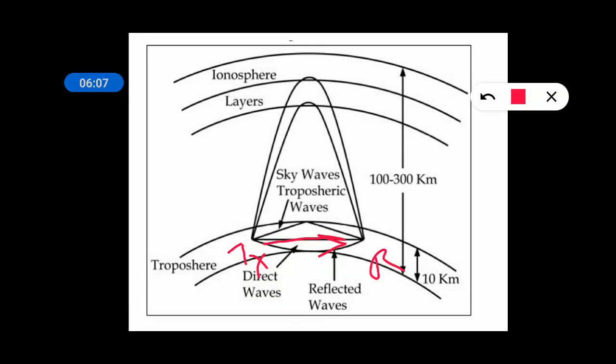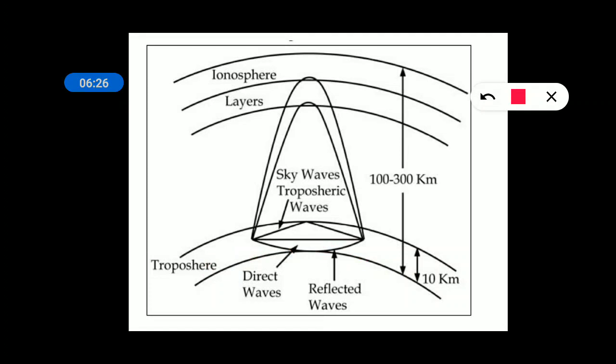So when a wave glides over the earth surface and finally reaches receiver, that is called your ground wave propagation, something like this, gliding of EM waves over the earth, that is called ground wave.